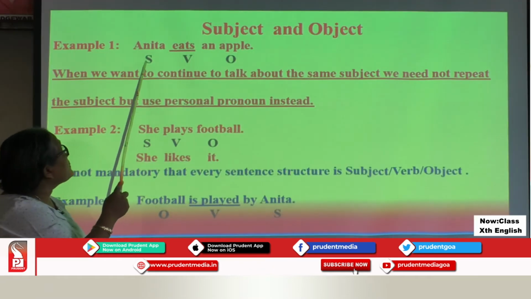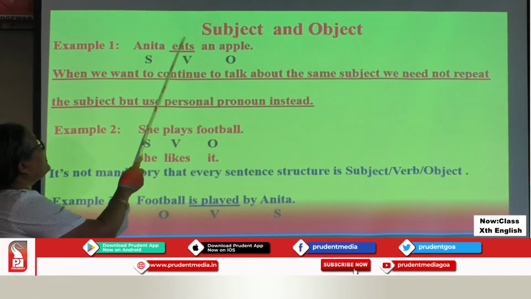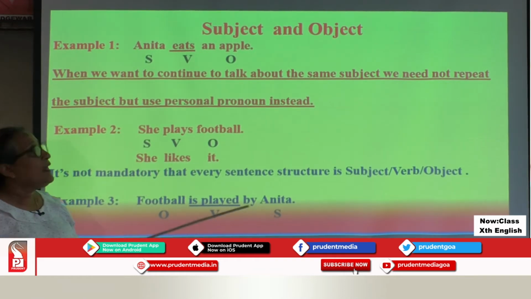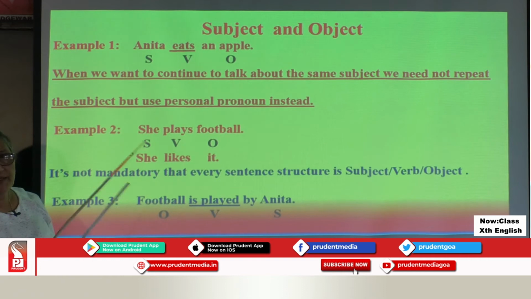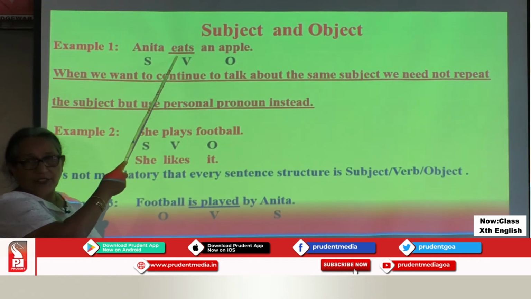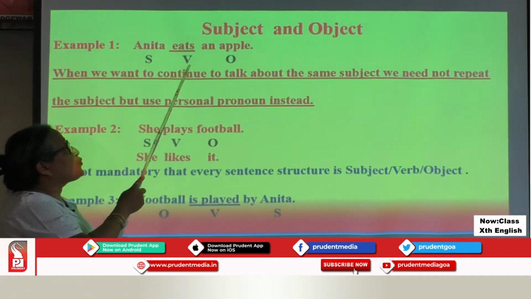To understand what is subject and object, we first need to identify the action word, that is the verb. Anita eats an apple. Where is the action word? Eats. It's a physical action. So you identify eats as verb.